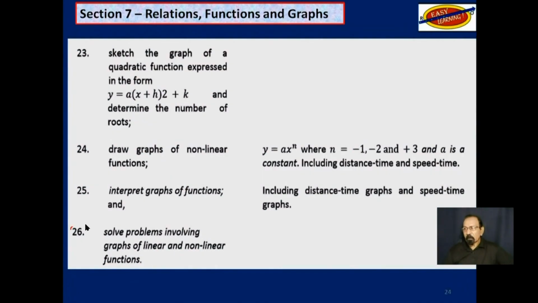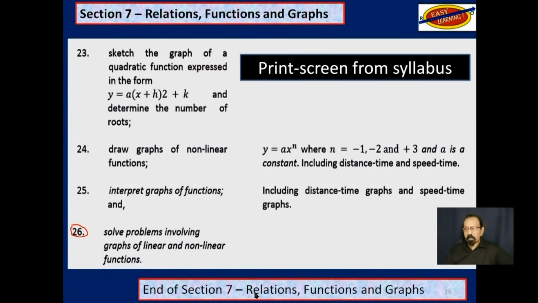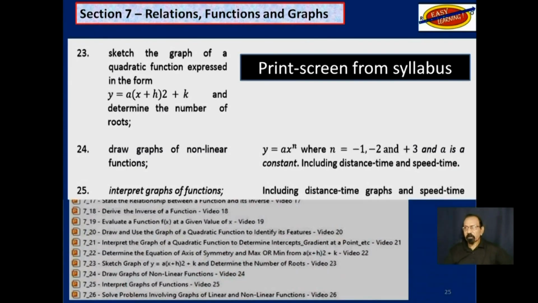And finally, up to objective 26. This section has 26 objectives, and since we are doing 1 objective per video, we will end up with 26 videos for section 7, relations, functions, and graphs.